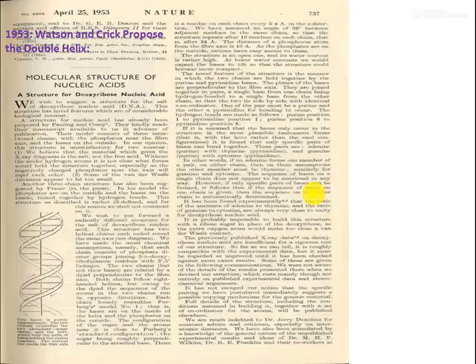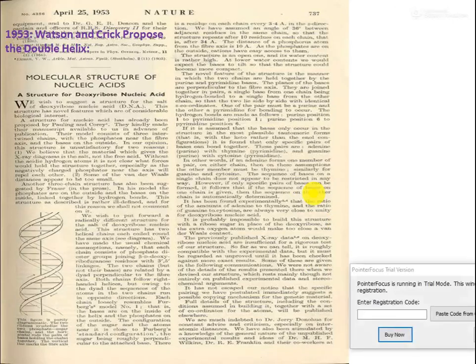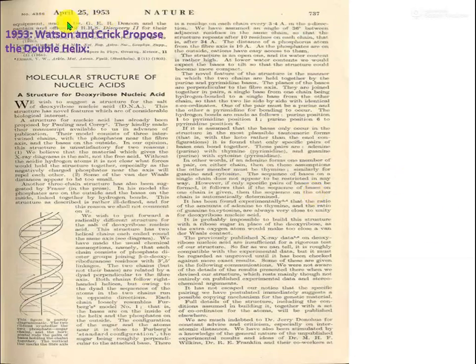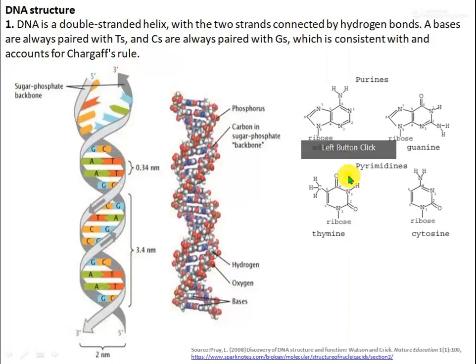At last, in 1953, Watson and Crick proposed the double helix model, and they got the Nobel Prize for their discovery. On 25th April 1953, they published one paper in the journal Nature, on the molecular structure of nucleic acid, the structure for deoxyribonucleic acid. They first proposed the structure of nucleic acid, and they got the Nobel Prize for this discovery.